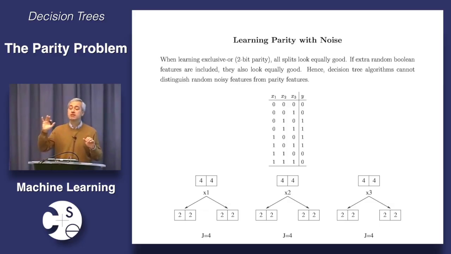We cannot necessarily learn all the things that we can represent. People often make this confusion. For example, we just saw that we can represent any Boolean function with the decision tree, right? But the question is, could we learn it with this algorithm? It's no use being able to represent it if you can't learn it at the end of the day. So let me give you a famous pathological example of what you cannot learn.